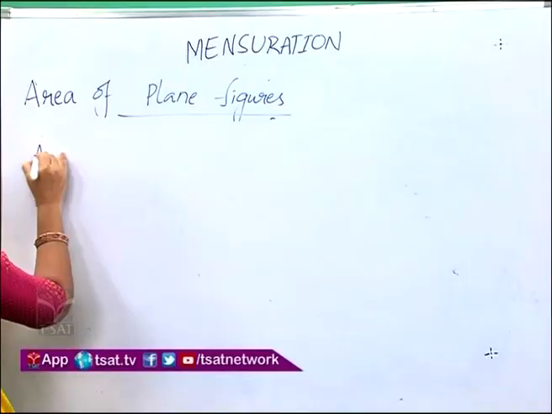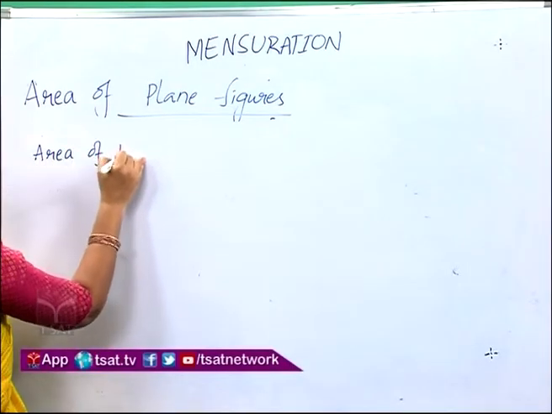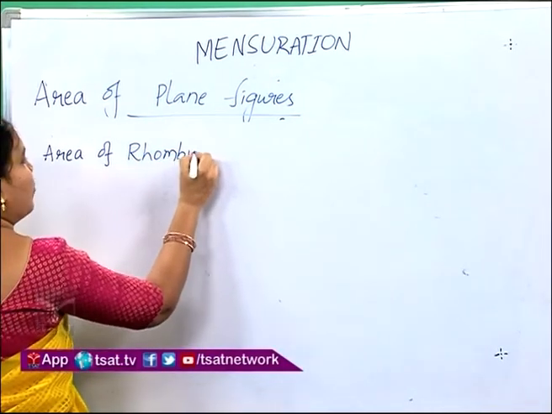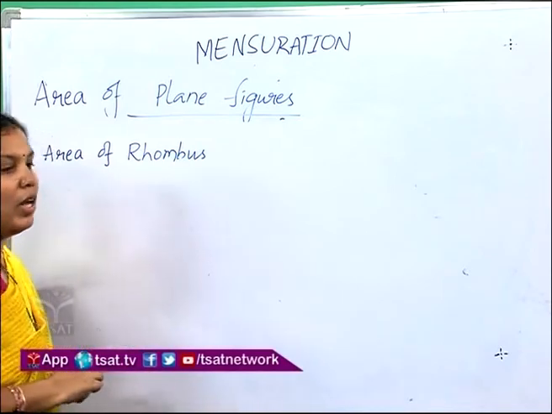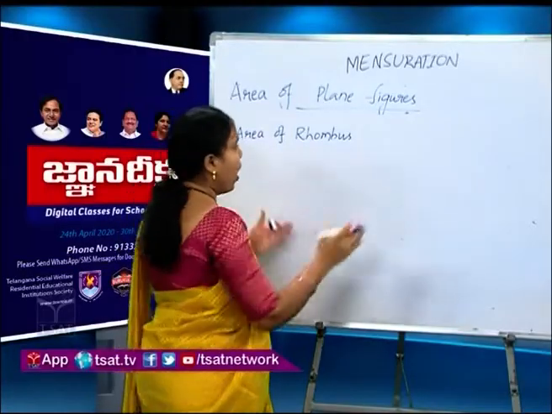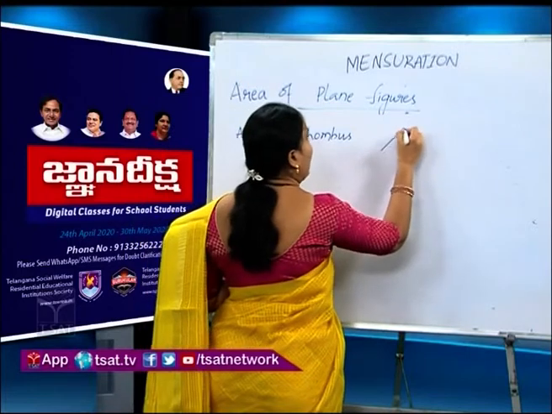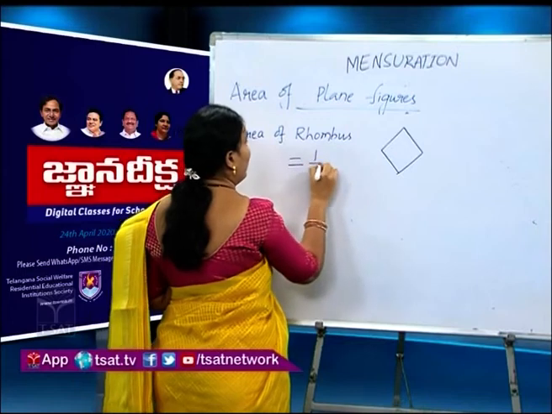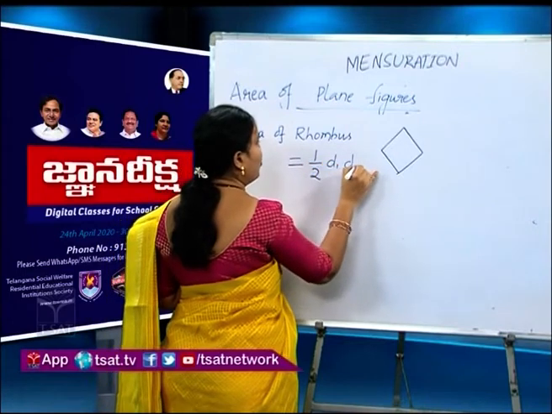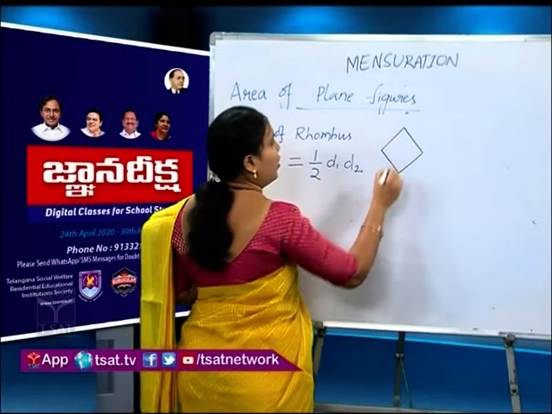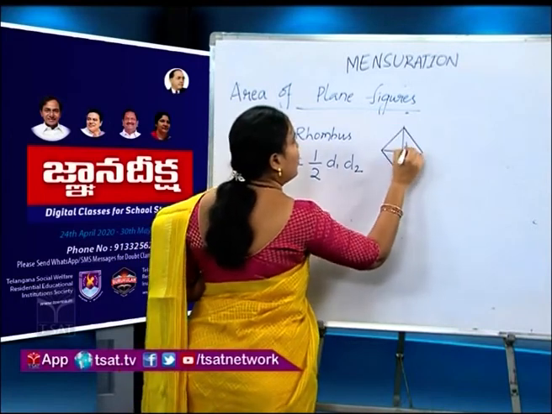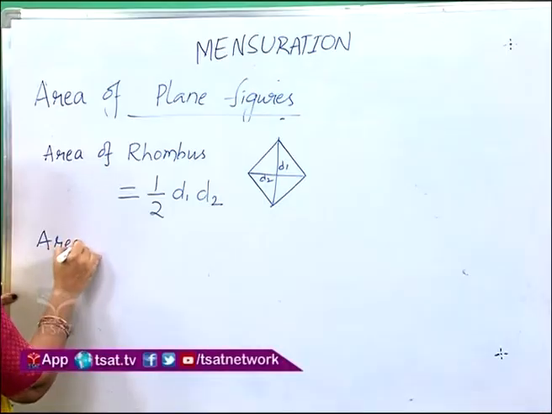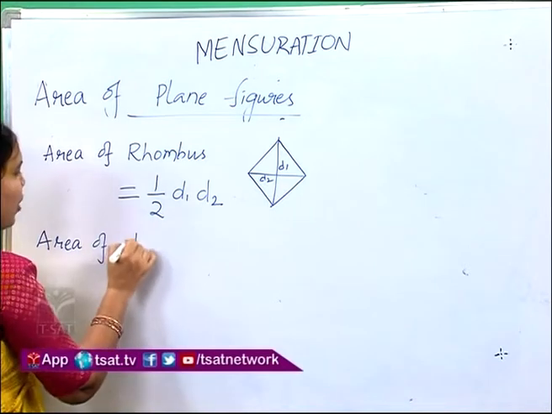Area of rhombus. How to find the area of rhombus? Similarly, we can find the area of rhombus also. First of all, a parallelogram in which all four sides are equal in length is called a rhombus. So, area of rhombus is equal to half of D1 D2. Here D1 and D2 are diagonals of rhombus. And similarly, we can find area of trapezium.